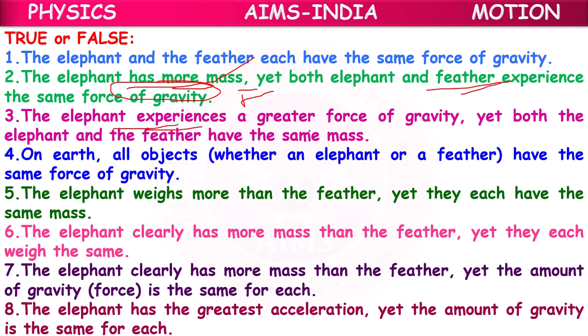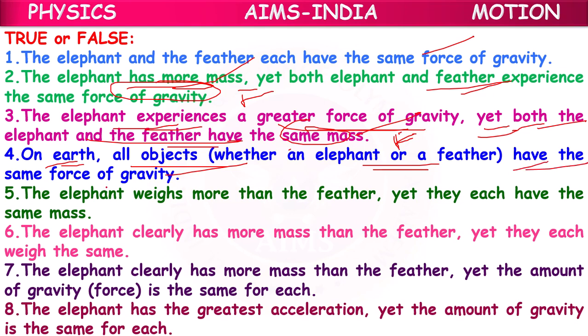Elephant experiences greater force of gravity, yet both elephant and feather have the same mass. Wrong. Mass is different. Force of gravity is different. On Earth, all objects, elephant or feather, have the same force of gravity. Wrong. Different masses, different force of gravity. Elephant weighs more than feather, yet they each have the same mass. Wrong. Masses are different. Weights are different. Weight is nothing but force of gravity.